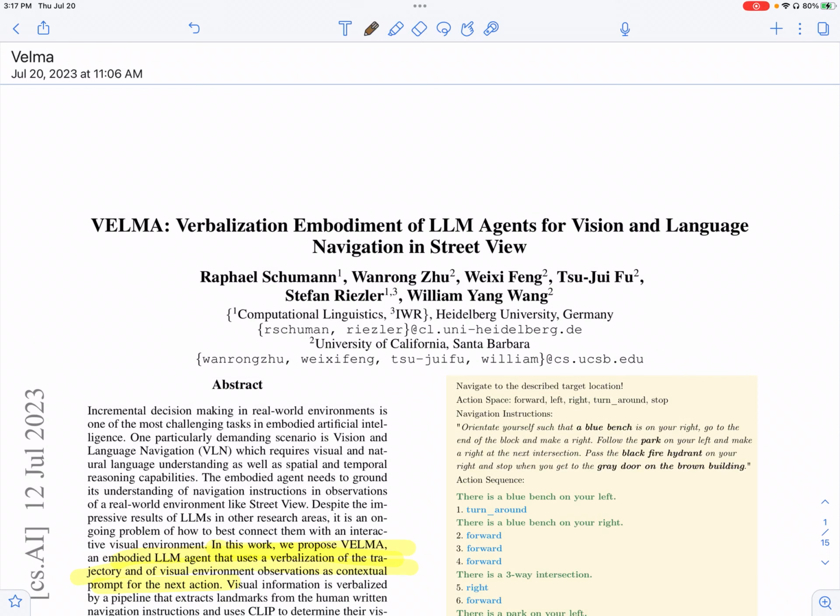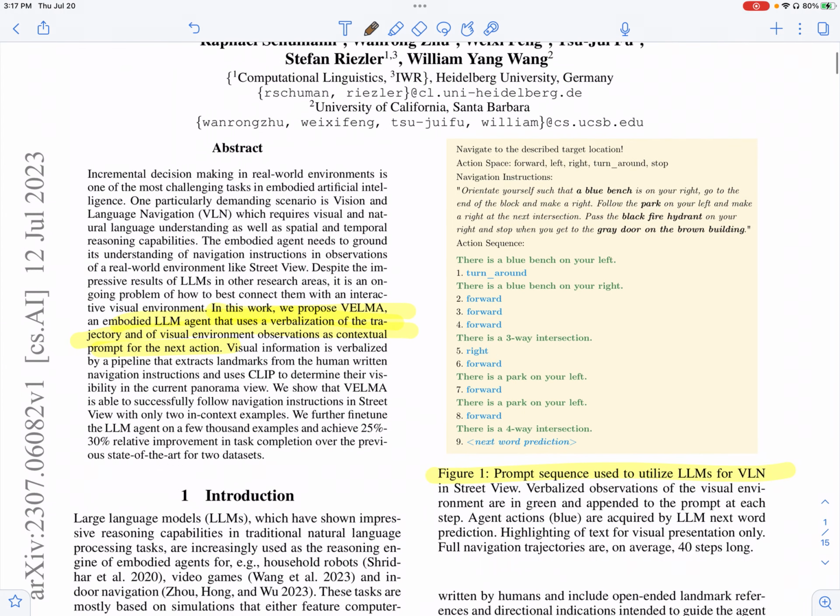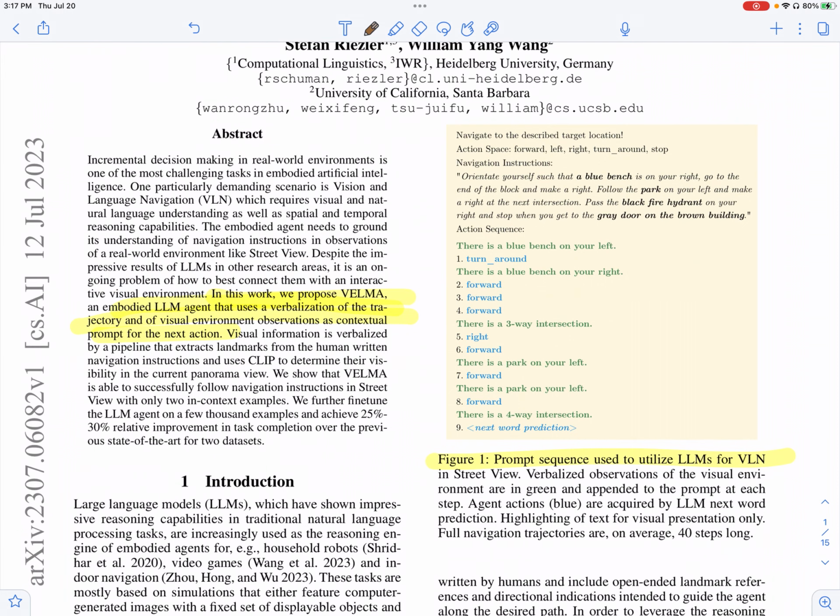Hi everyone, let's look at the paper VELMA, which is Verbalization Embodiment of LLM Agents for Vision and Language Navigation in Street View. So this paper basically proposes VELMA, which is an embodied LLM agent which can predict the next actions of an agent given a prompt.